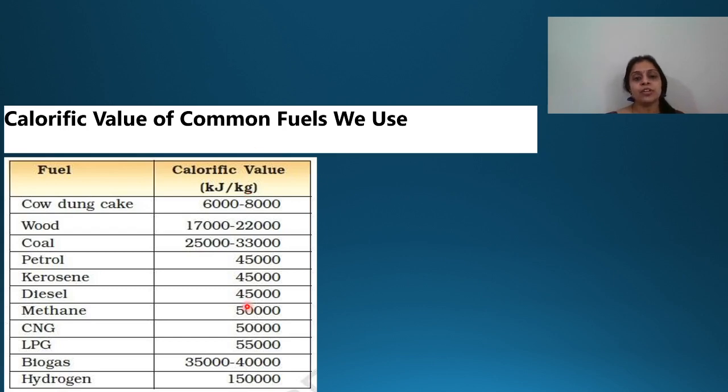So these are the calorific values of different common fuels which we use. Dung cake is around 6,000 to 8,000. Wood is 17,000 to 22,000. Coal is 25,000 to 33,000. Petrol, kerosene and diesel, all three together, each has a calorific value of 45,000. Coming to methane, it is 50,000. CNG is again 50,000. LPG, which we use every day, is 55,000. Biogas is 35,000 to 40,000. Hydrogen is 1,50,000.